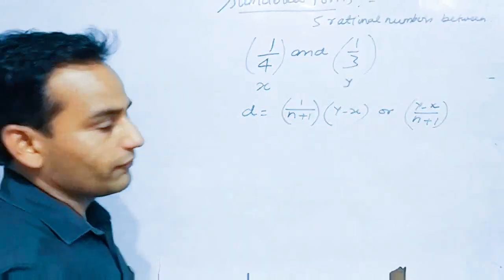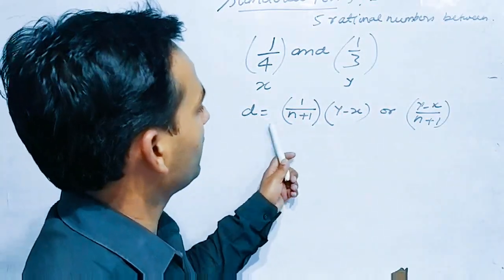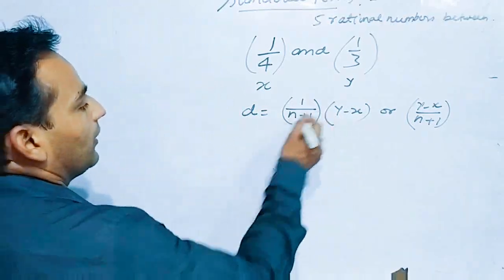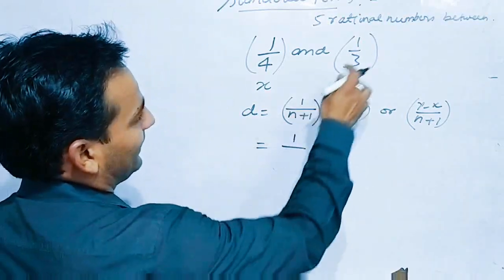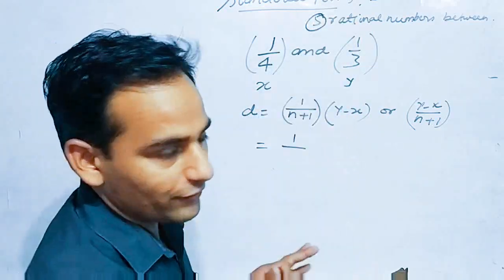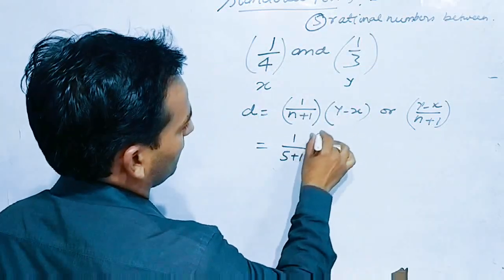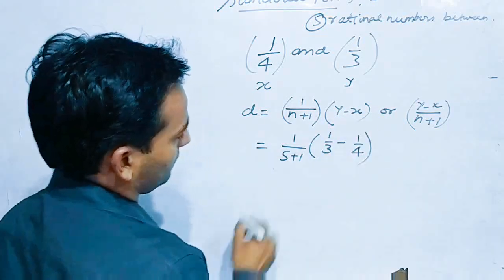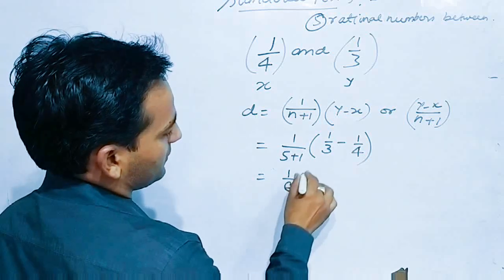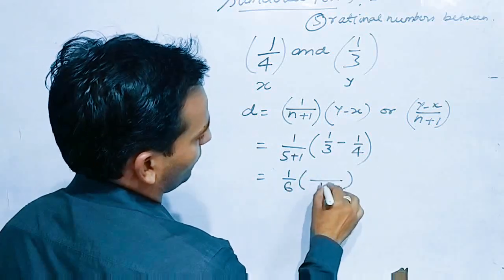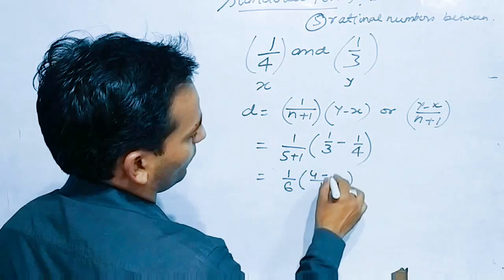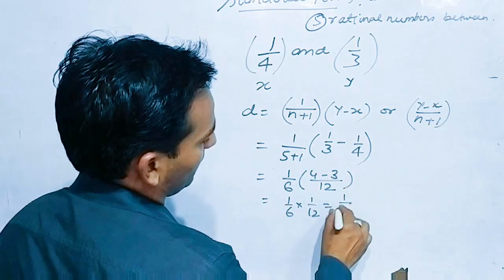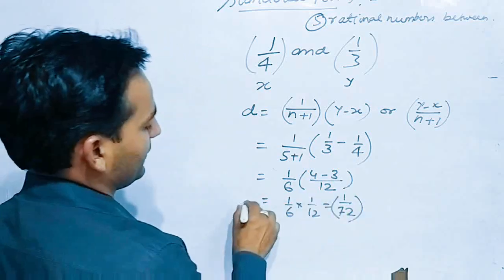So first of all we have to get d, and the formula for d is 1 upon n plus 1 in bracket y minus x. Remember this. n is how many rational numbers we have to find: 5. So 5 plus 1, and y minus x means 1 by 3 minus 1 by 4. This will be 1 upon 6 into (1 by 3 minus 1 by 4). 1 by 3 minus 1 by 4 is 1 by 12. So you can write 1 by 6 into 1 by 12, so 1 by 72 is the value of d.